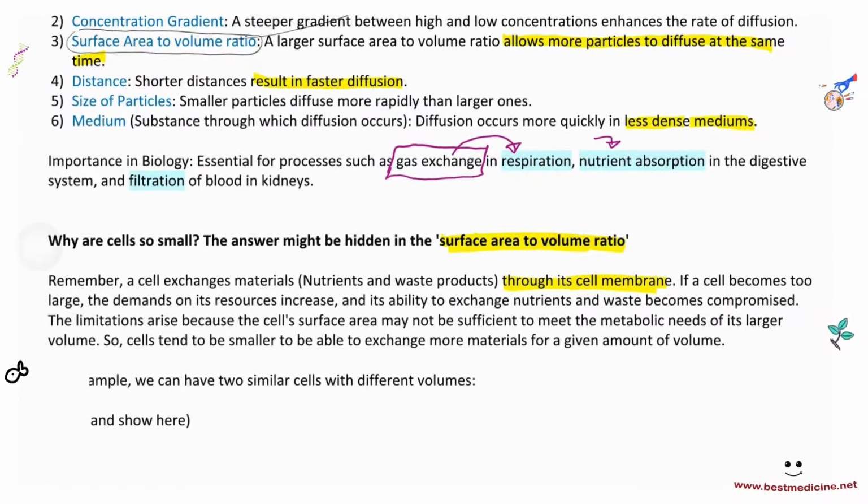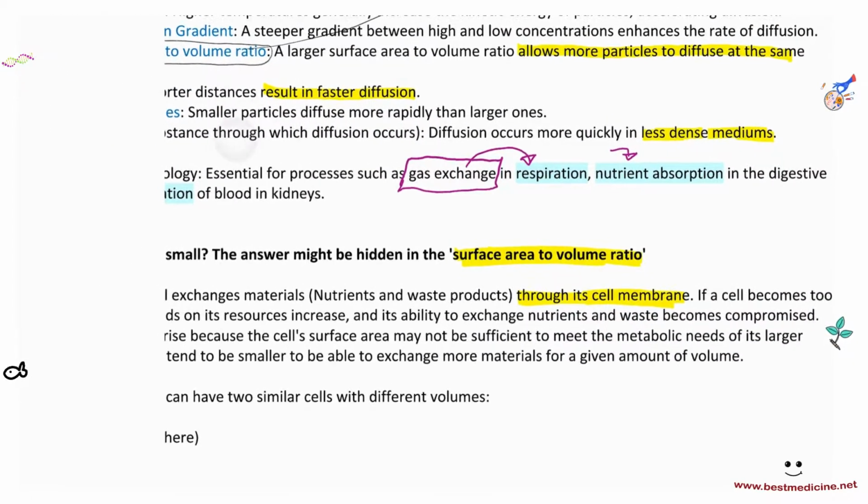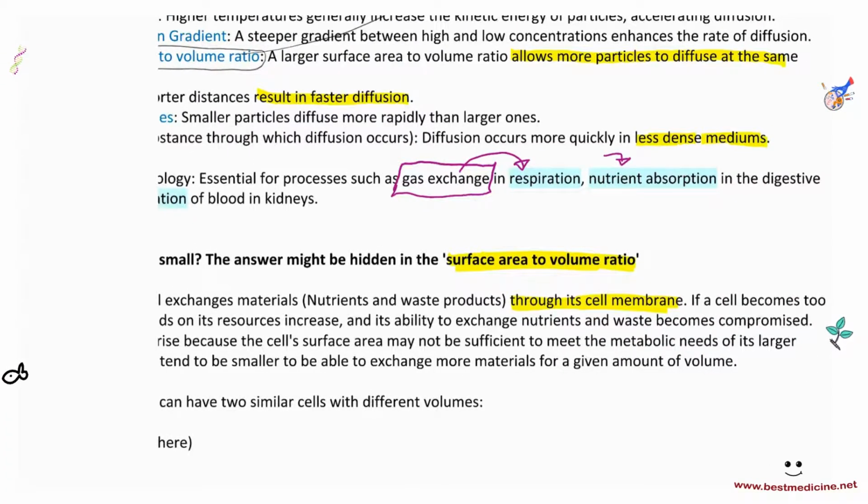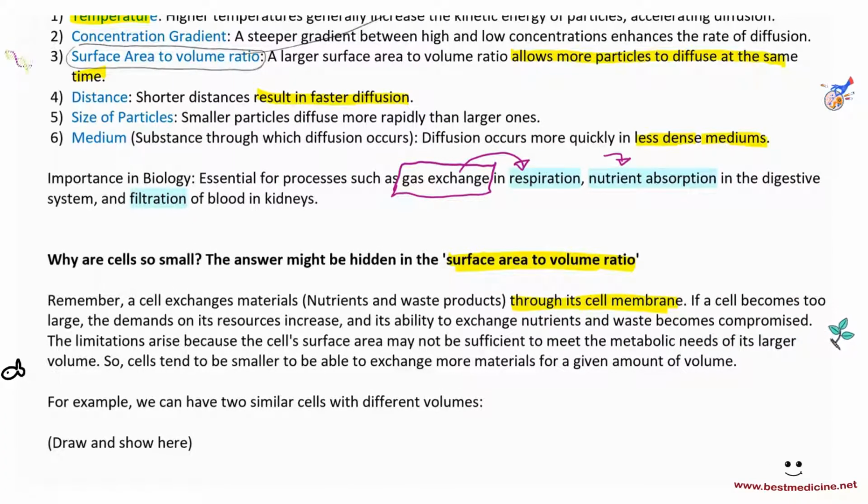Remember that a cell exchanges materials, nutrients and waste products through its cell membrane. For example, the two cells that we looked at just now. So if a cell becomes too large, the demand on its resources increases, its ability to exchange nutrients and waste becomes compromised. The limitations arise because the cell surface area may not be sufficient to meet the metabolic needs of its larger volume. So cells tend to be smaller to be able to exchange more materials for a given amount of volume.